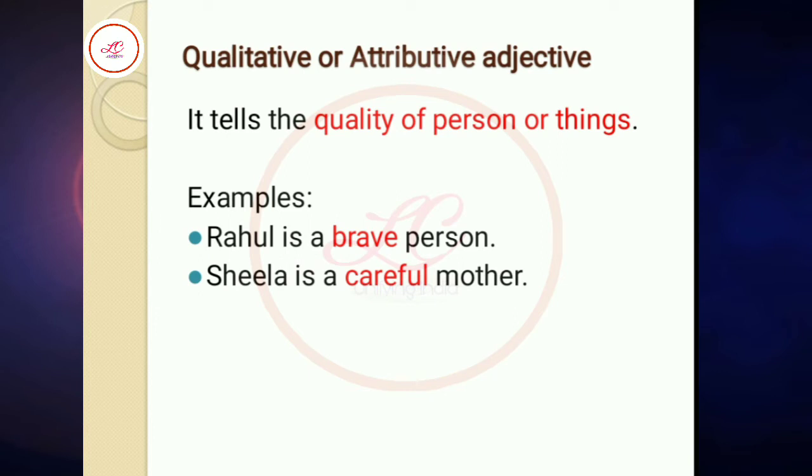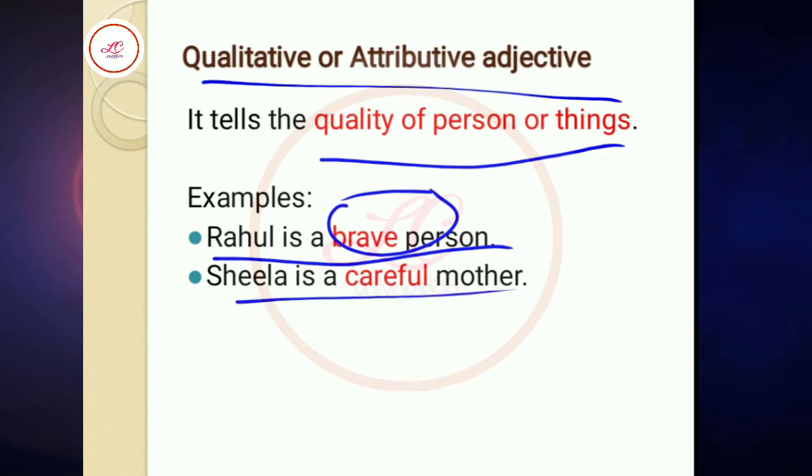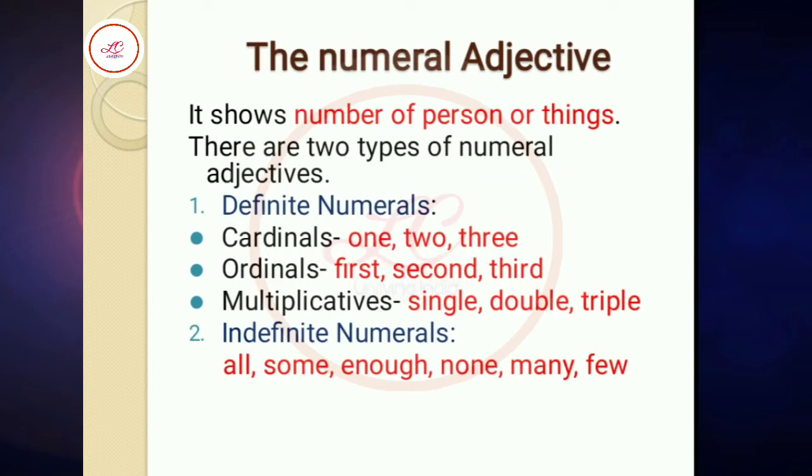Qualitative or attributive adjective, that tells about quality of person or things. Now example: Rahul is a brave person. Here brave is an example of attributive or qualitative adjective. Another example: Sheila is a careful mother. Careful, that is an attributive or qualitative adjective.